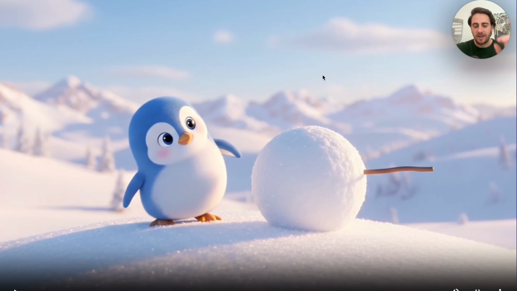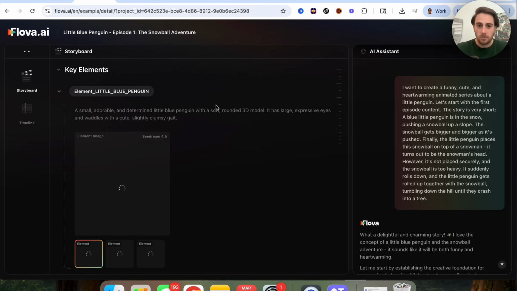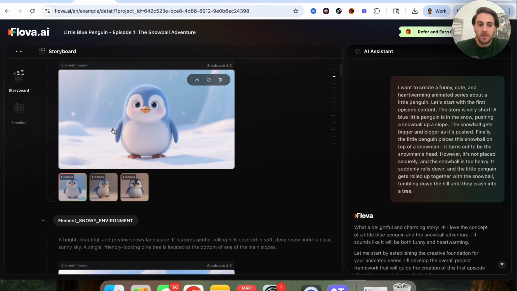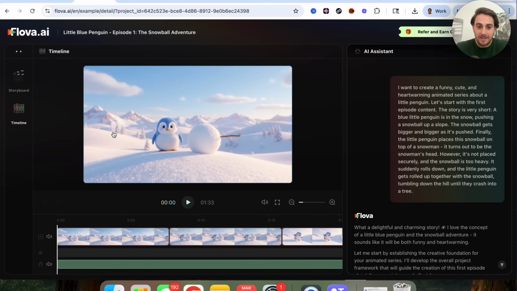I cannot believe how real this looks. And again, if we come over here into view creation process, we can literally see everything that was done in order to create this. You could edit this however you want, and this gives you full creative control to be able to do all of this.